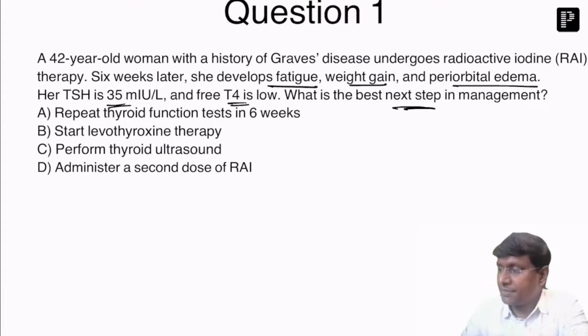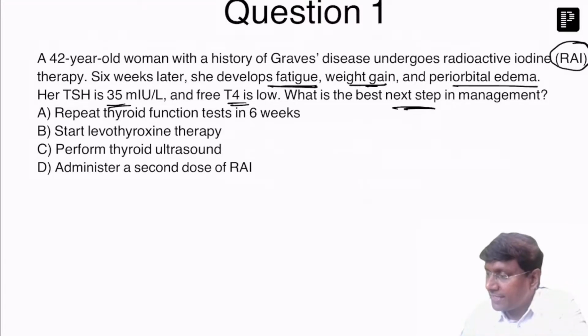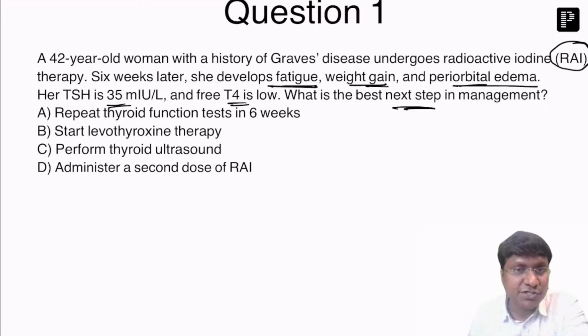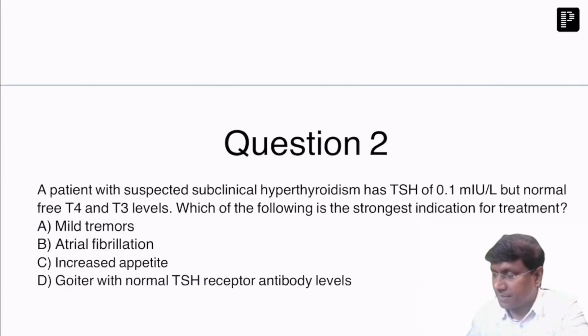So what is the problem here? After supplementing the radioactive iodine, the individual has developed hypothyroidism. So for the treatment of this hypothyroidism, because she developed fatigue, weight gain, and periorbital edema, all these are the features of hypothyroidism. So these patients have to be started on the levothyroxine therapy, right? This is post-radioactive iodine hypothyroidism, which the patient has developed. All right. The answer is second option. Next.